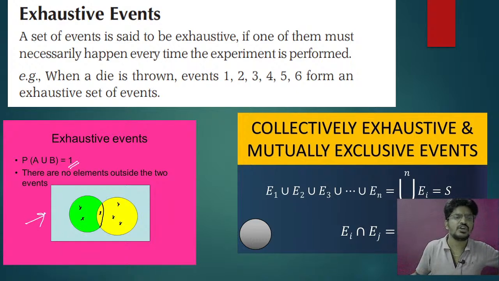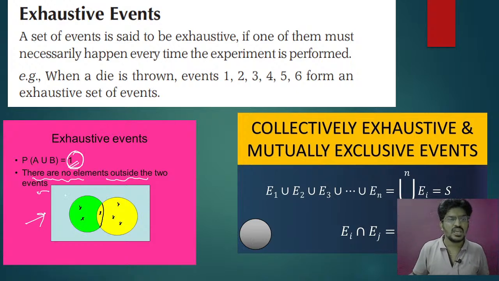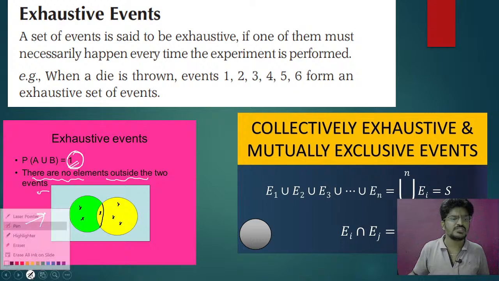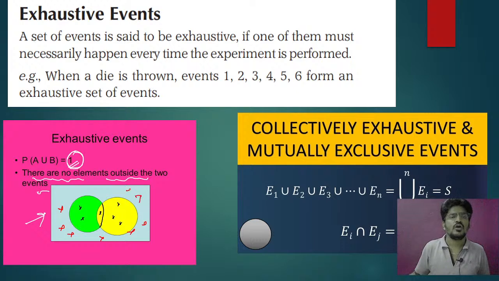That is probability of A union B must be equal to 1. Please remember, probability of A union B must be equal to 1. Clear? There are no elements outside the two events. That means all the events must be in your set. So outside the set there must be no elements. That is called exhaustive. Clear?